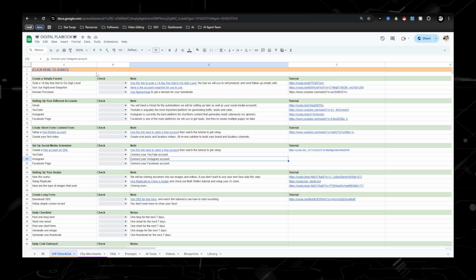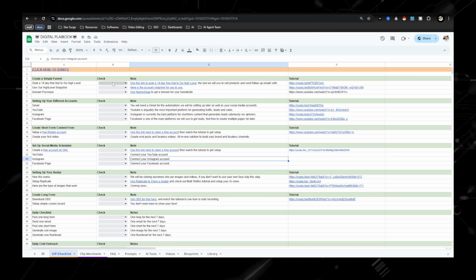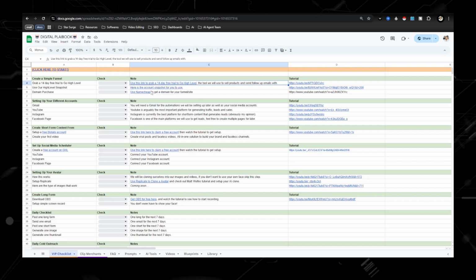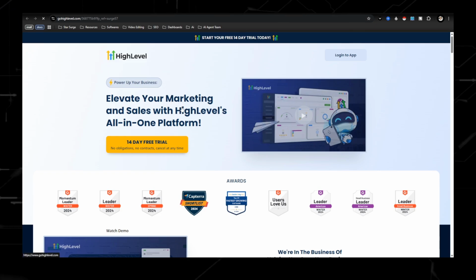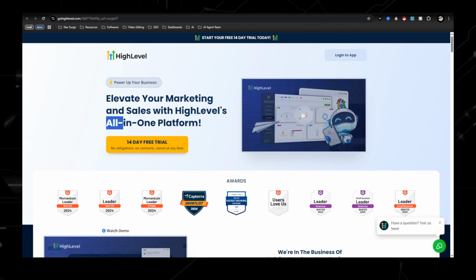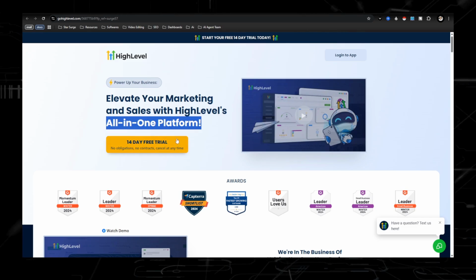So you can see right here, this is going through the checklist from top to bottom, and it says you need to get a tool called Go High Level. I'm sure if you've been on YouTube looking up how to make money online, you've seen this tool. I love this tool because, it says right here, it's an all-in-one platform. 14-day free trial. Now, when you do sign up for this, I'm just going to keep it honest with you guys.